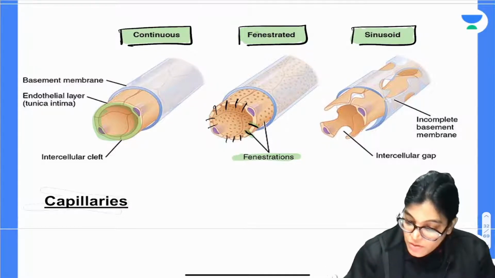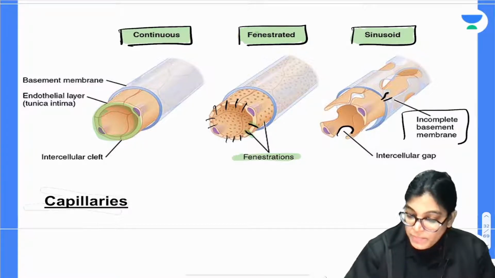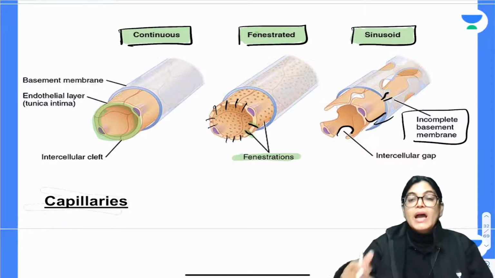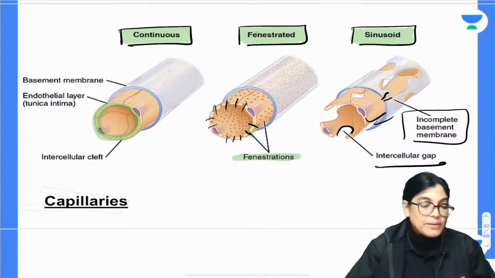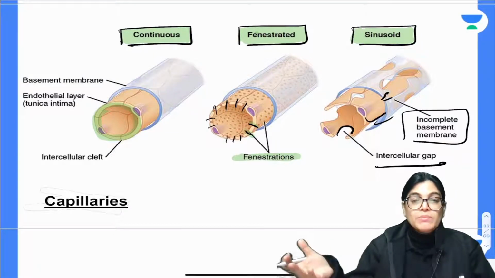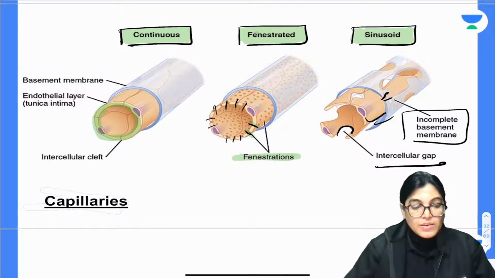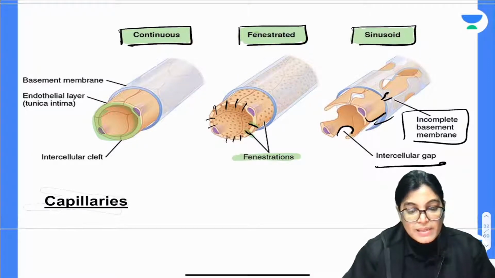And in the case of sinusoids, there is not only a gap in the endothelium, but the gap is also in the basement membrane. So there is an incomplete basement membrane, and also an intercellular gap in the endothelial lining. So the highly permeable structure will be sinusoids.